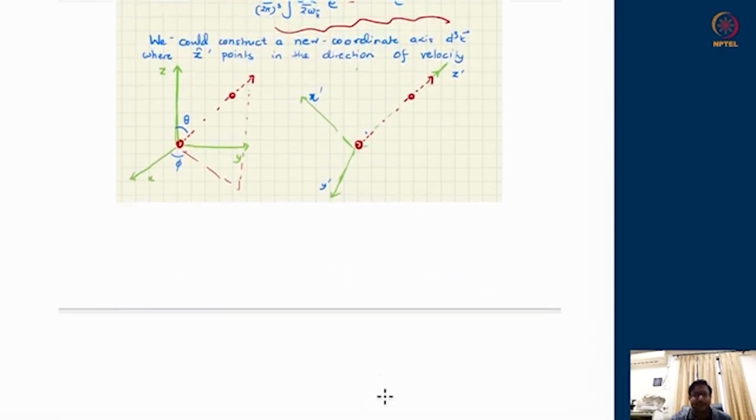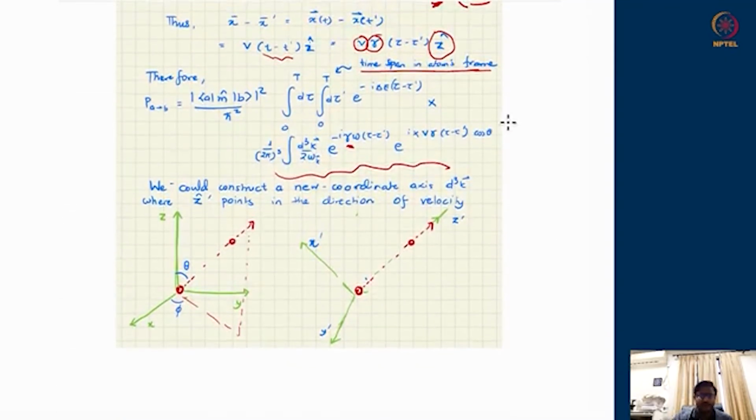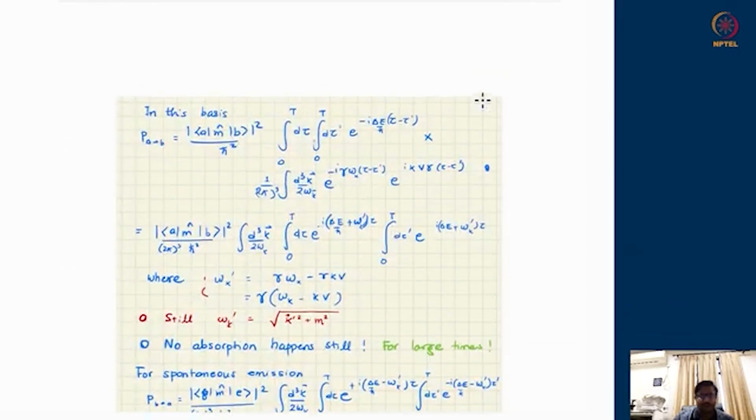So therefore, if I do it in such a coordinate system, the integral expressions which were over here can be obtained in this nice way, where I have converted every t minus t prime into tau minus tau prime, which was already there in the exponential of the monopole operator's temporal dependence, and here it will become gamma times tau minus tau prime, and this should be a cos theta. So cos theta should appear here.